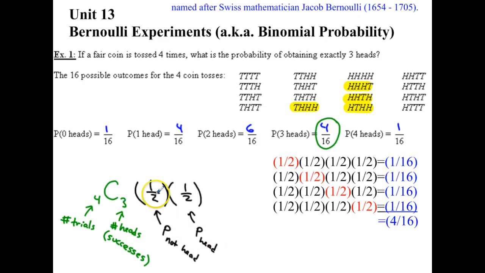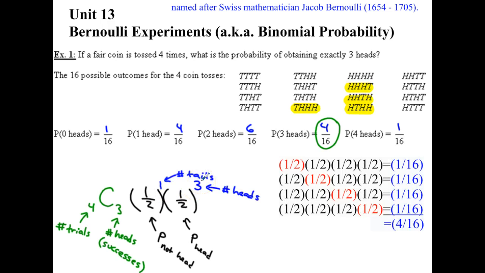Alright, and now we're going to multiply by the probability of each outcome. Of course, here the probability of not getting a head, a tail, is the same as the probability of getting a head. And you'll notice, though, it's not the same number of tails as heads we want. We need exponents. So, we notice over here, the red ones, there was 1 tail each time. And there were 3 heads each time. So it was half times half times half times half. Those are those 3. And this one was the half.